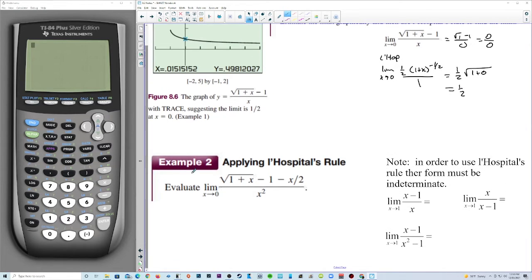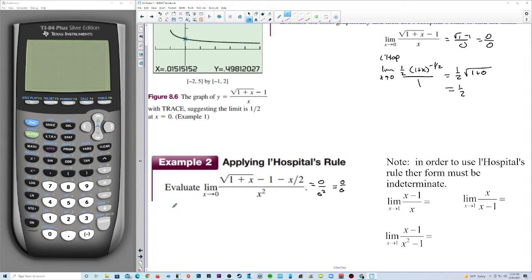Let's look at example 2, and it's a little more complicated, but it's very similar. Let's plug in 0. Square root of 1 minus 1 is 0, minus 0 over 2 is 0, and 0 squared is certainly 0. So now we have an indeterminate form, which means we can use L'Hopital's. Now you have to be careful, because if you don't have an indeterminate form, you cannot use L'Hopital's.